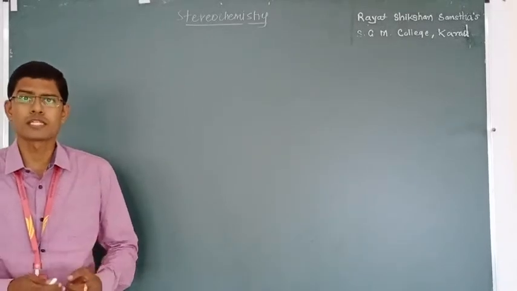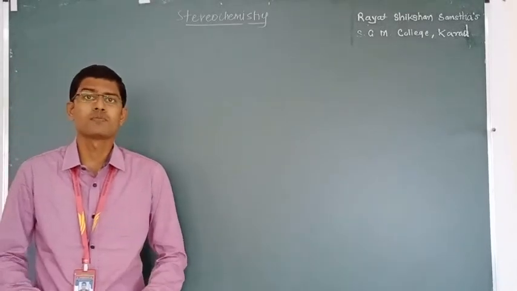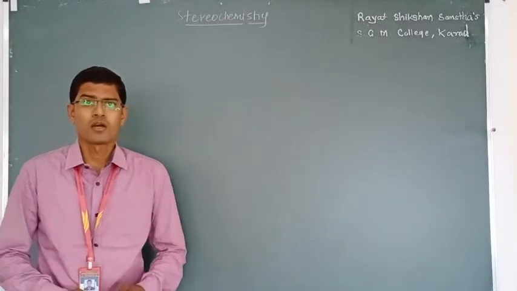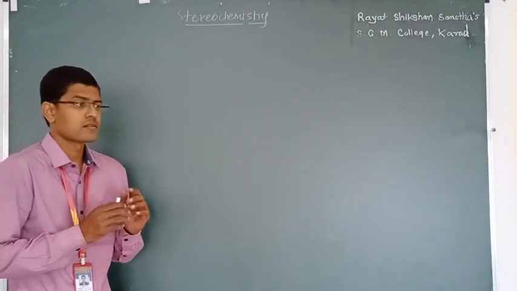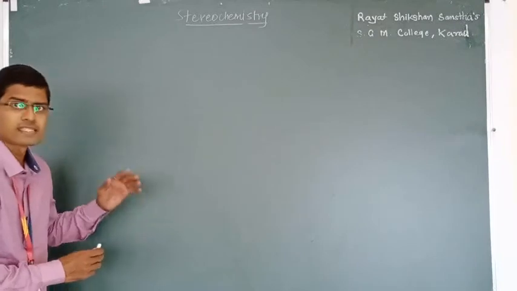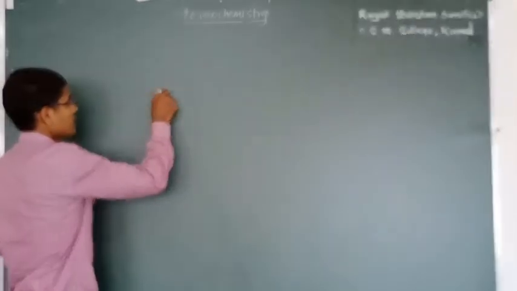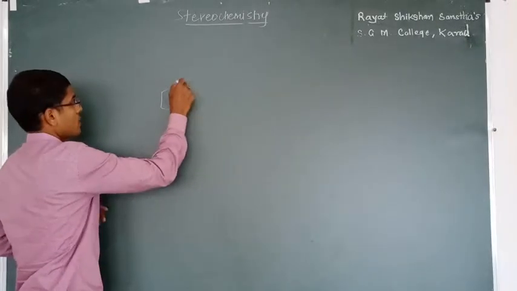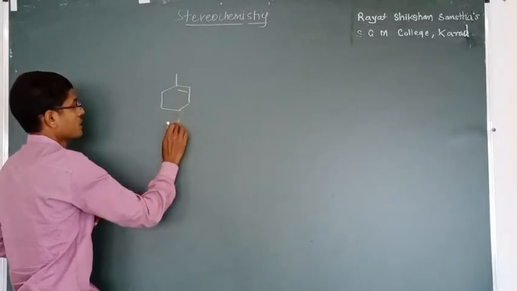Now, why study stereochemistry? What is the importance of stereochemistry? For that, let's see a molecule called limonene.